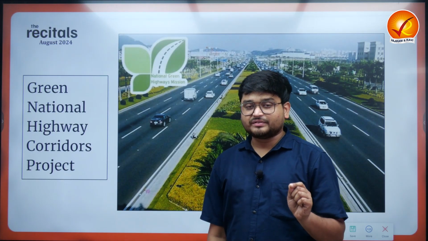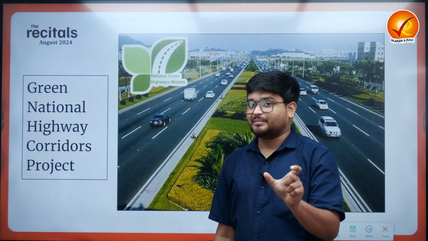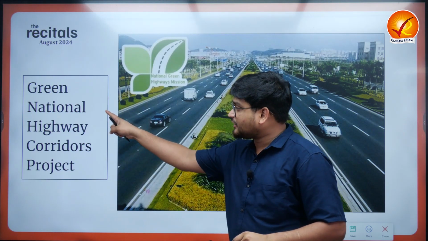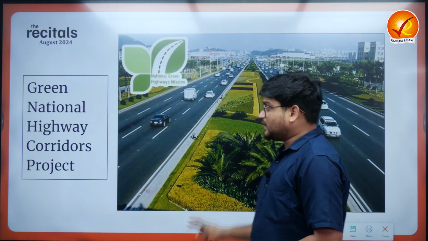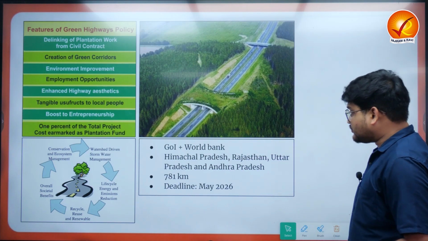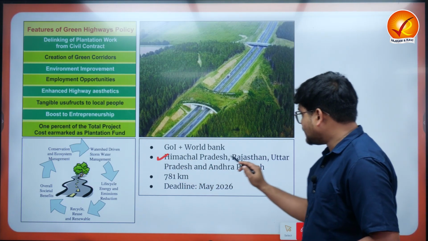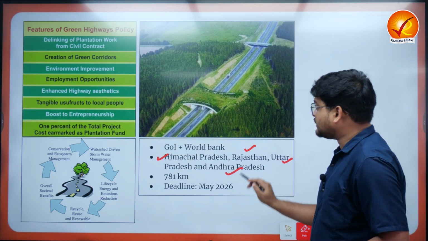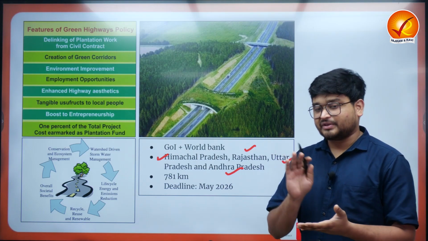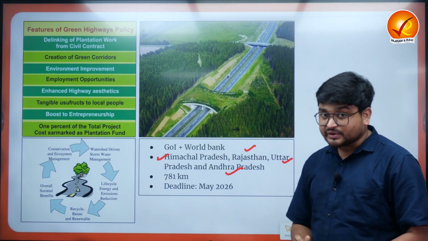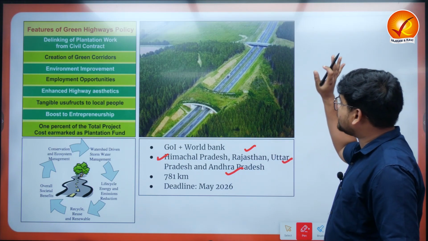In the next article, we will be seeing that the Union Government and the World Bank have collaborated on the Green National Highway Corridors project. Now, this particular project is announced in Himachal Pradesh, Rajasthan, Uttar Pradesh and Andhra Pradesh to transform the present highways to highways just like this. As you can see, these are highways which are perfectly green.